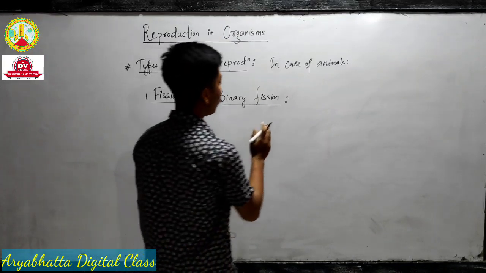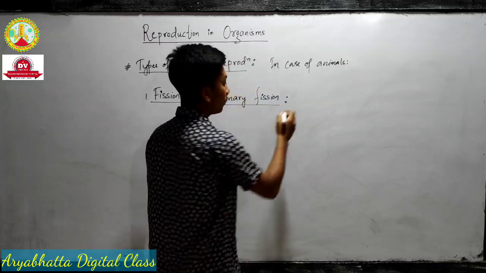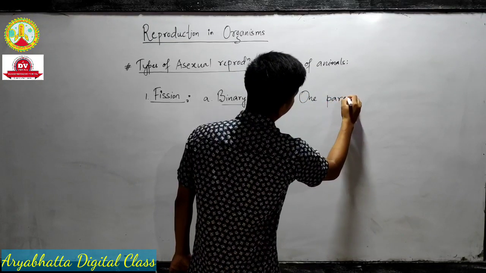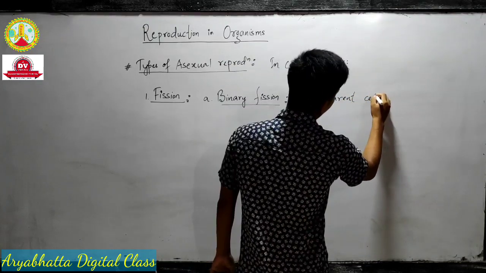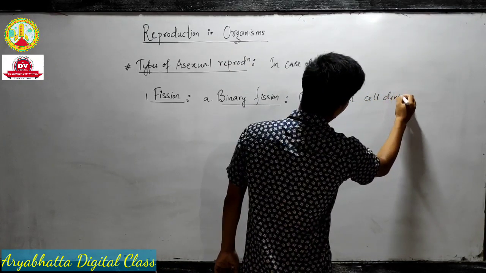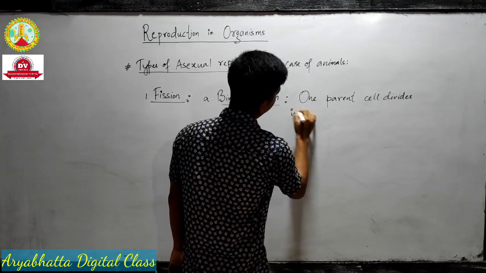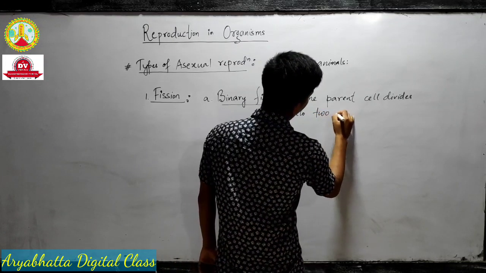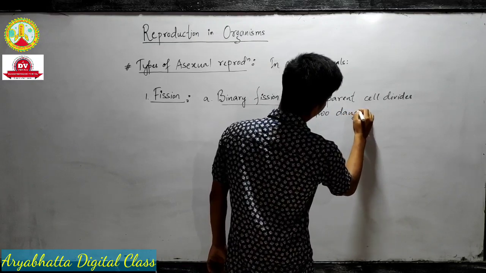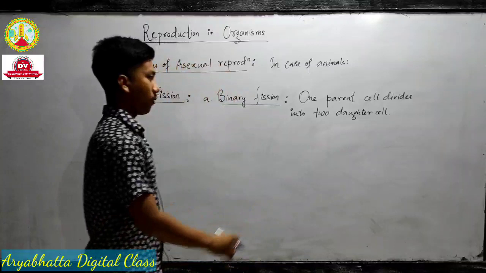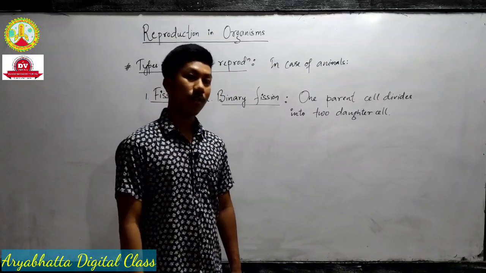So write down the definition. In case of binary fission, one parent cell divides into two daughter cells. Such a process is known as binary fission.